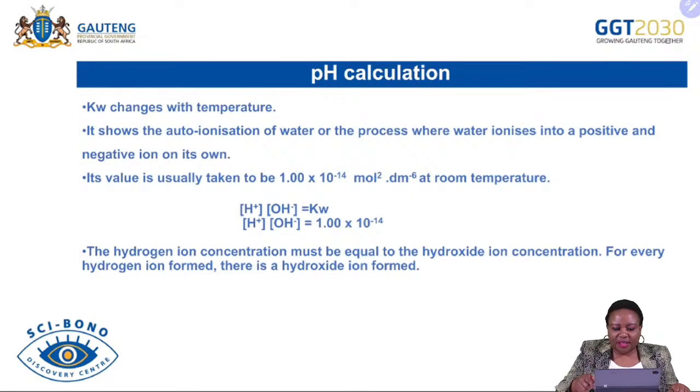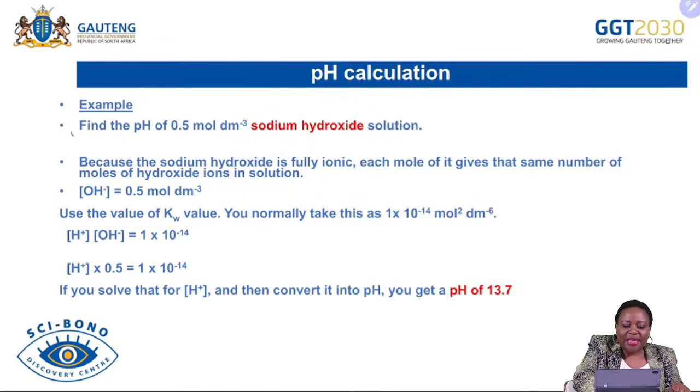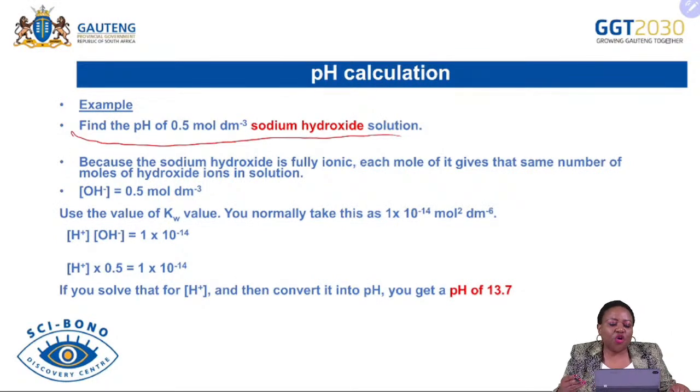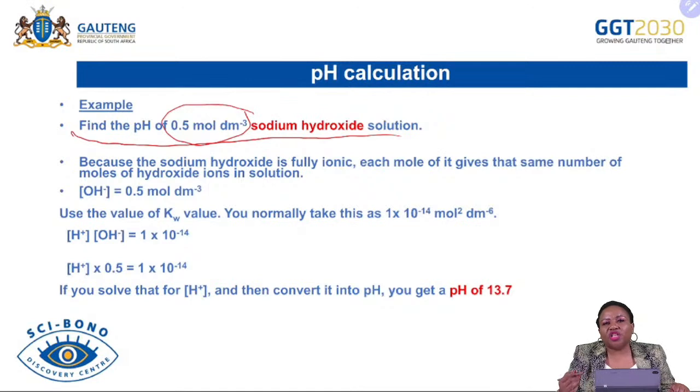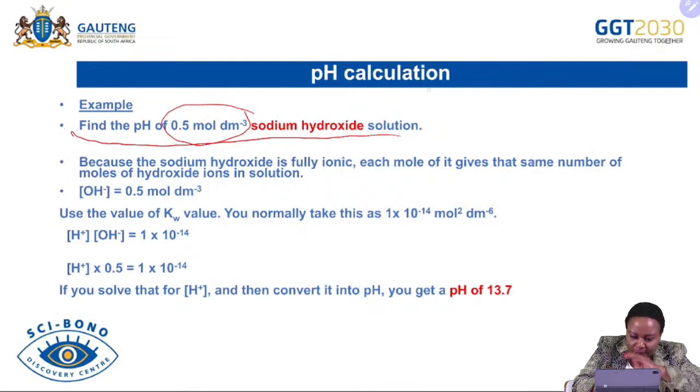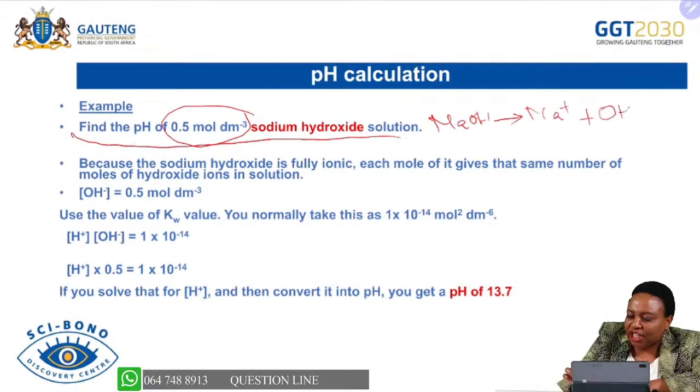Now, we are just going to look at the following. Let me just go straight to the question. Here it says calculate the pH of 0.5 mole per decimeter cube of a base, which is sodium hydroxide solution. Now we are given the concentration of sodium hydroxide solution. Therefore, we know that sodium hydroxide dissociates as NaOH, providing us Na+ and OH-.